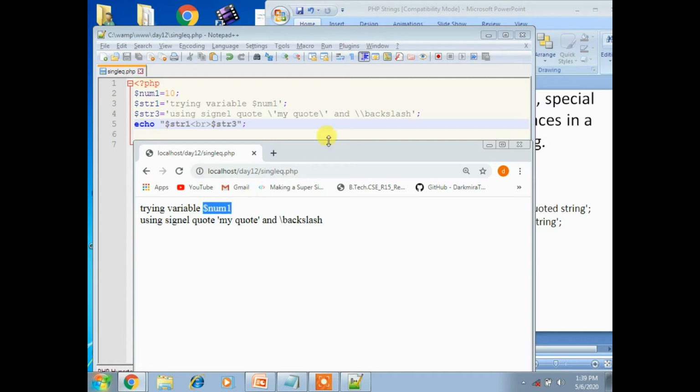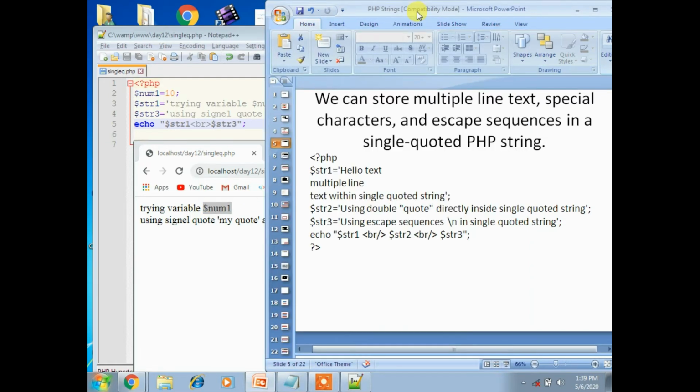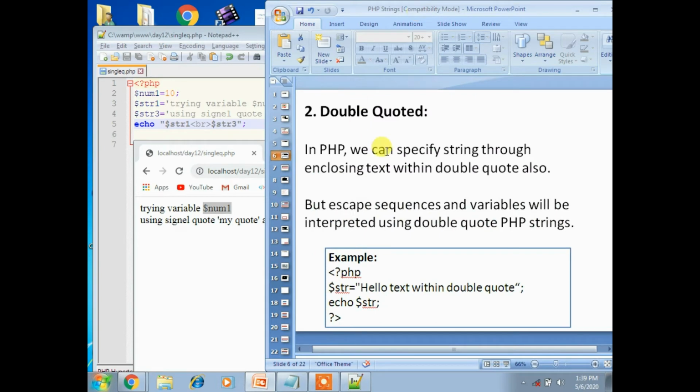Let's see the second one, that is double quoted. In PHP, we can specify a string by enclosing text within double quotation also, and escape sequences and variables will be interpreted in a double quoted PHP string, whereas in single quotation they won't.